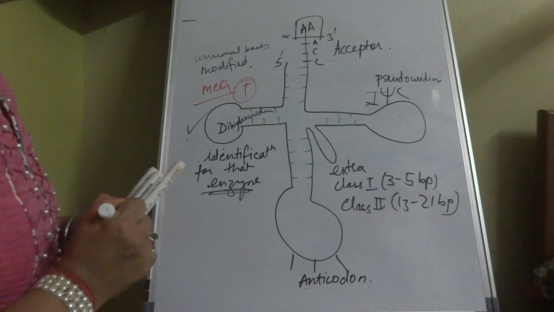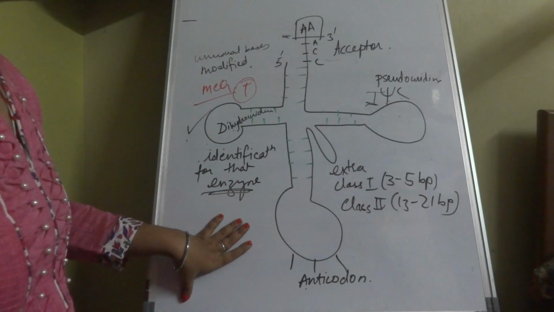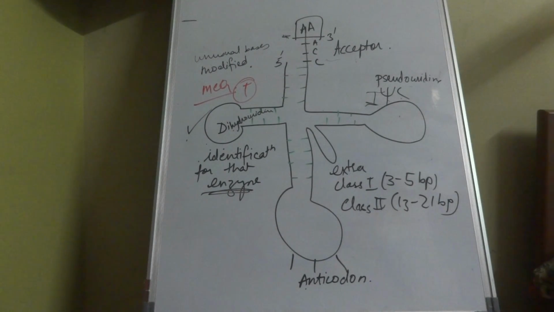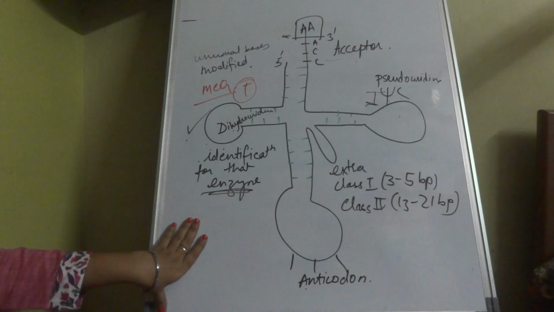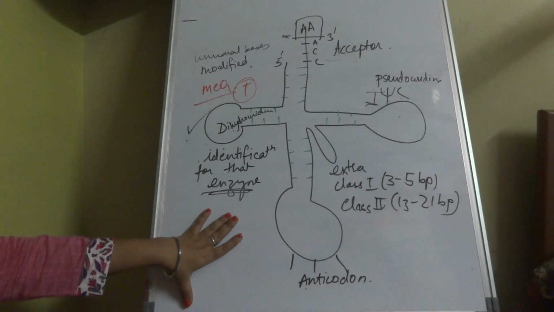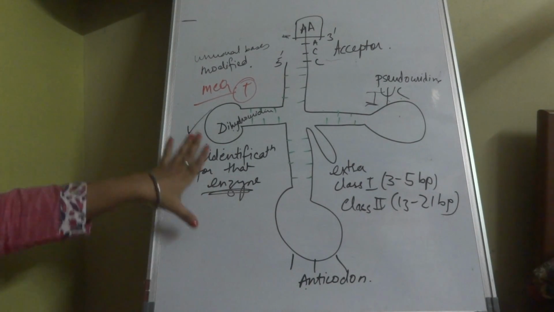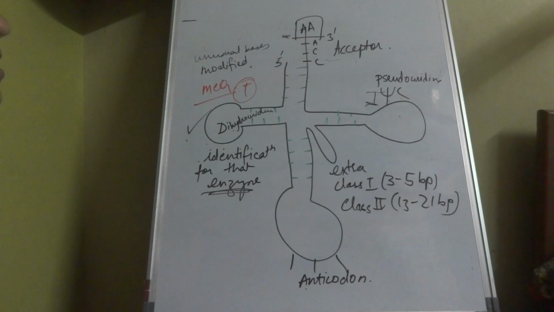Okay. Now this is a tRNA structure. So mRNA structure and tRNA structure we have dealt with today. mRNA, the messenger RNA, carries the message. tRNA, the transfer RNA, transfers the amino acid from the amino acid pool for the synthesis of the protein. Both are important. Now in the next classes we will discuss the further parts of the genetic. Thank you, and that's all for today.